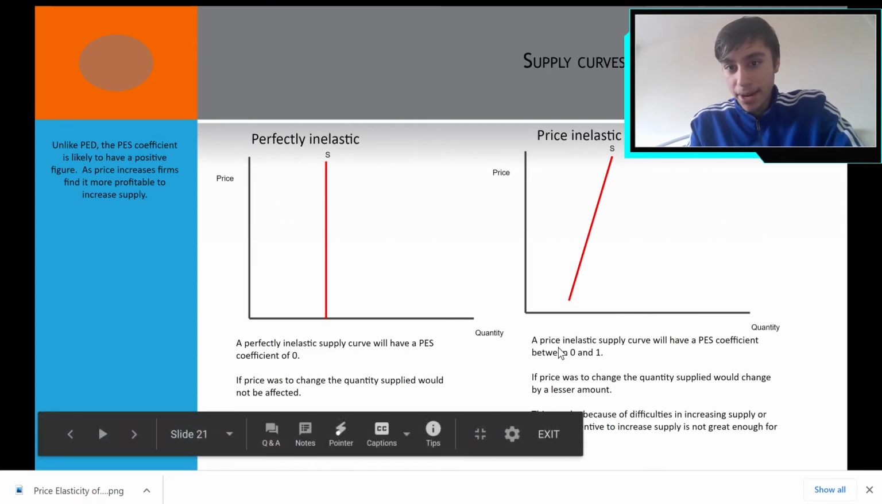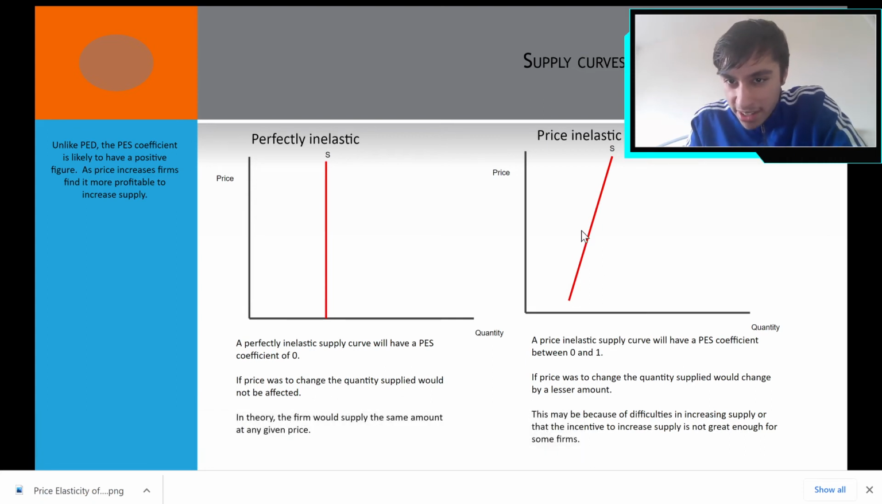Now if you see here, a price inelastic supply curve will have a PES coefficient between 0 and 1, as we just discussed. If price was to change, the quantity supplied would change by a lesser amount. As you see, as the price increases, the quantity supplied only differs by a bit. This may be because of difficulty in increasing supply, or the incentive to increase supply is not great enough for some firms. They may not have enough money, or it takes time to increase the supply.